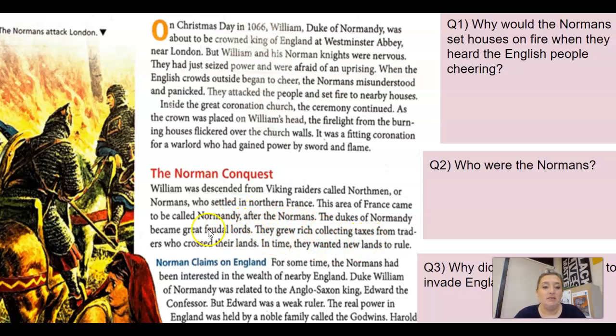The dukes of Normandy became great feudal lords. They grew rich, collecting taxes from traders who crossed their lands. In time, they wanted new lands to rule. For some time, the Normans had been interested in the wealth of nearby England. Duke William of Normandy was related to the Anglo-Saxon king, Edward the Confessor, but Edward was a weak ruler. The real power in England was held by a noble family called the Godwins. Harold Godwin, Earl of Wessex, expected to inherit the throne.